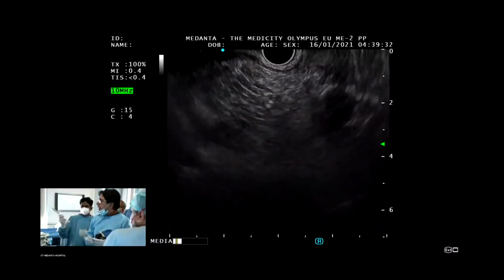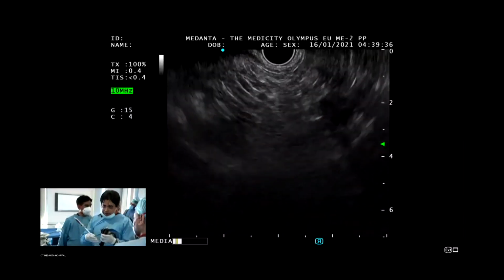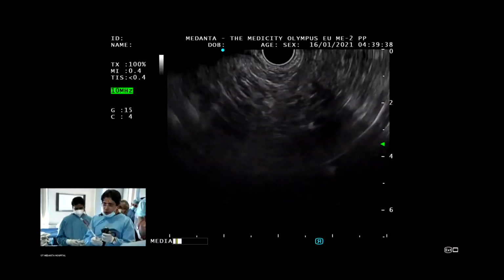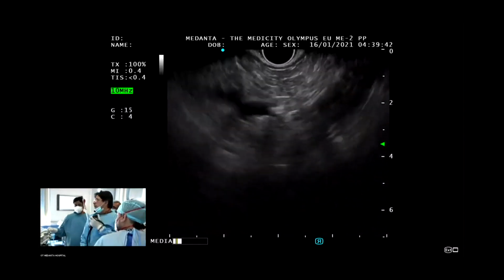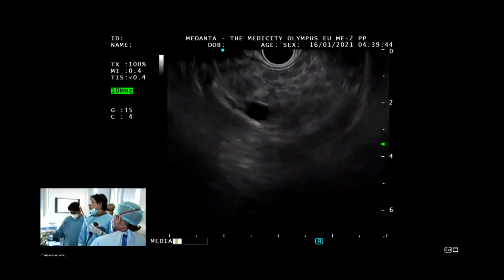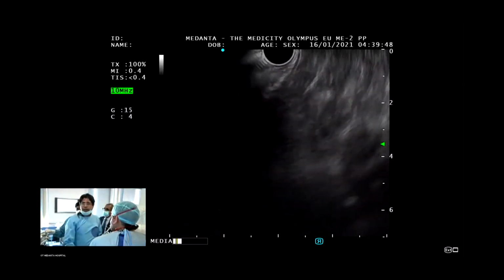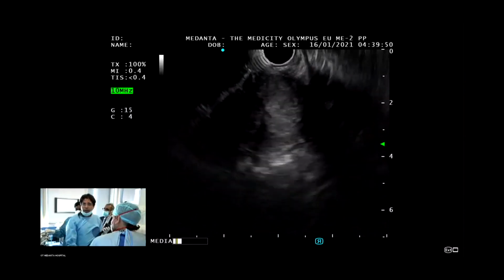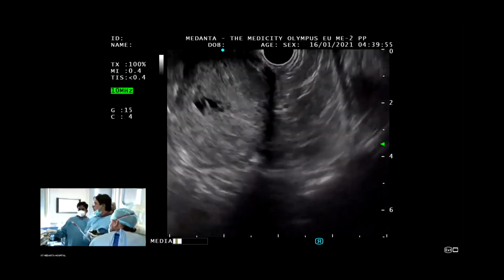So I will take one more pass. Any question regarding FNA, FNB? This is the real indication for doing the FNB. In this case, you don't require to do the FNA. So any questions? Is there a role of EUS elastography in such a large lesion? Yes, we will show the EUS elastography. Definitely, we can show the EUS elastography. Can you do the elastography, please?